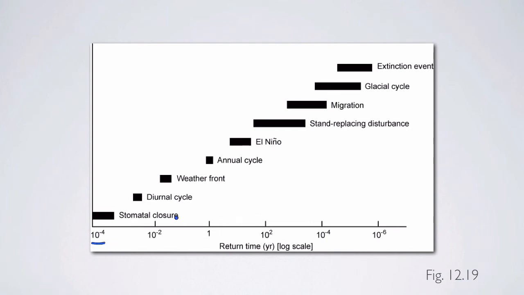That's relatively quick. And then we have other things like a diurnal cycle that happens on a daily scale, weather fronts that happen on a weekly scale, other factors such as the seasonal pattern, which is an annual scale, and then others that happen at scales longer than a year. El Nino cycles happen on the order of 5 to 10 years. We have stand-replacing disturbances that might happen every 100 years, and then glacial cycles that happen somewhere on the order of every 10,000 years.